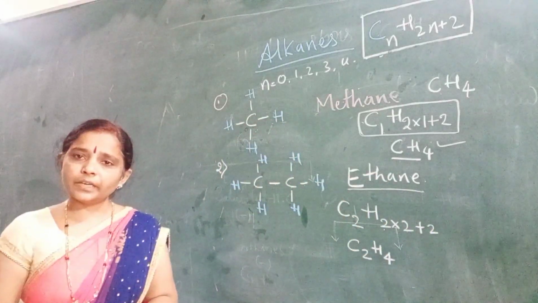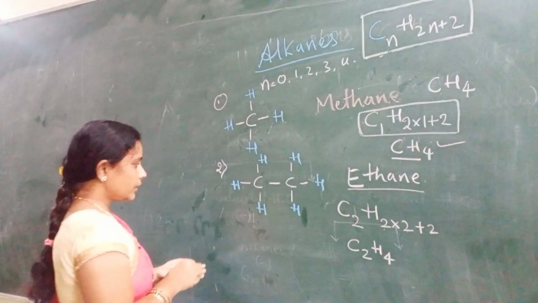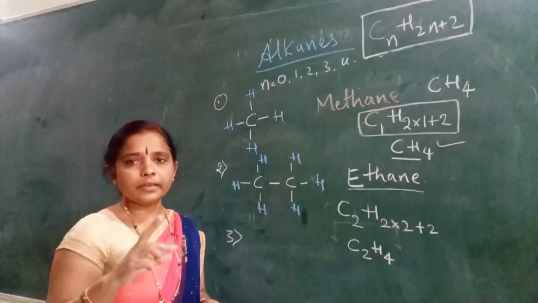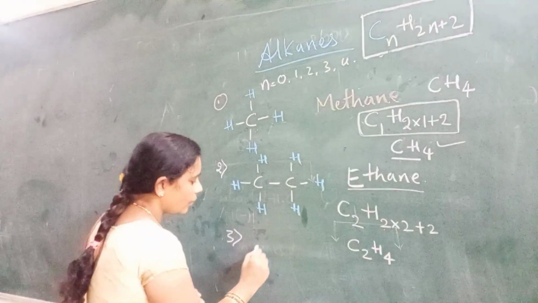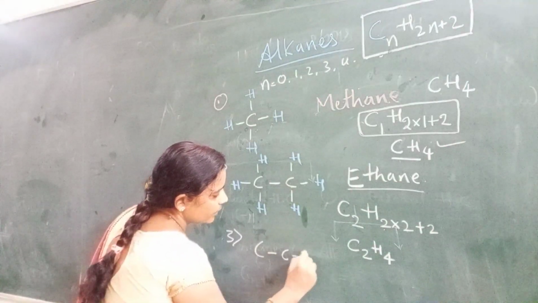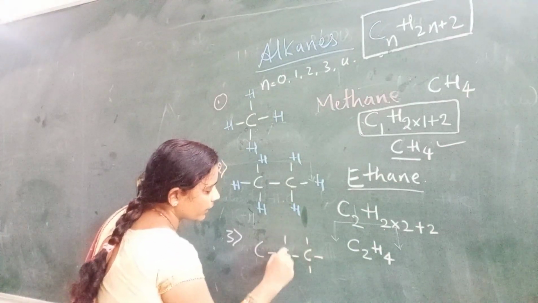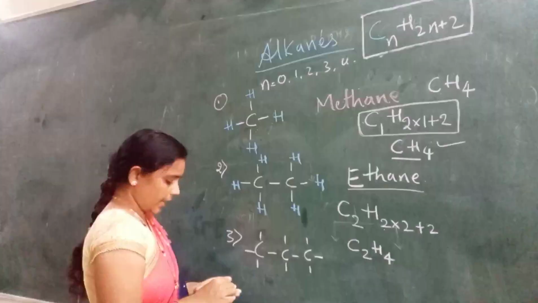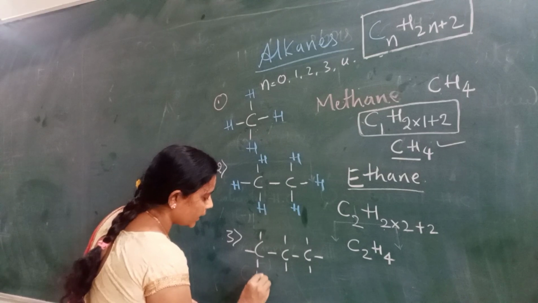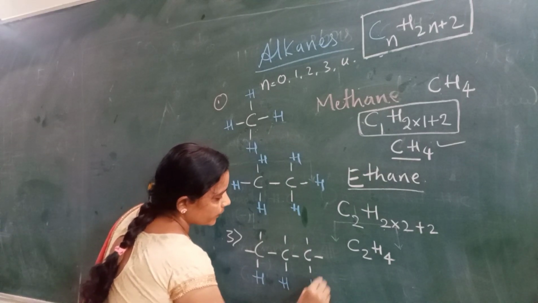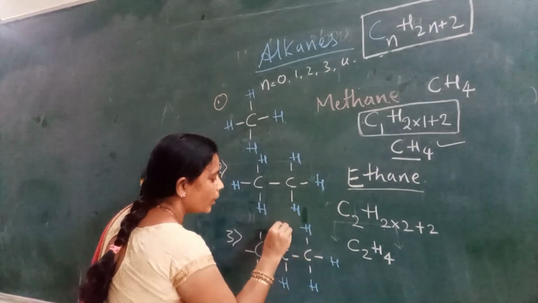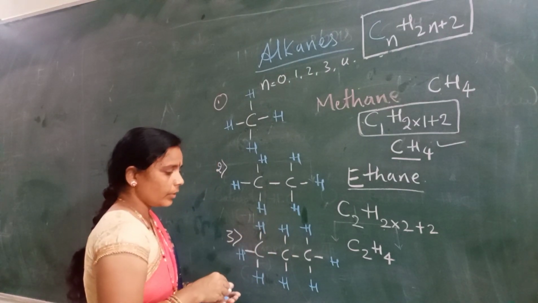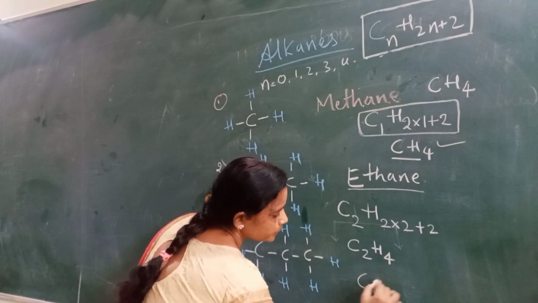Then let's learn the third member. Third member means the carbon atoms are 3 here. How can we write this? For propane, for each carbon atom, hydrogen atoms are going to combine here. So this is the structural formula. Its molecular formula is C3H8.